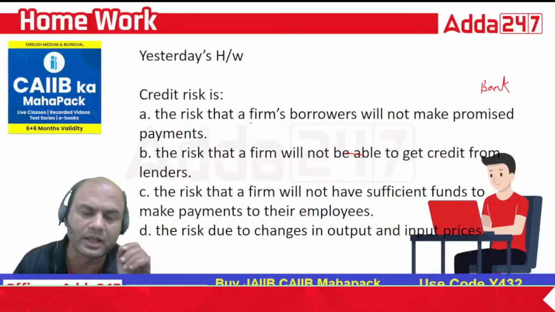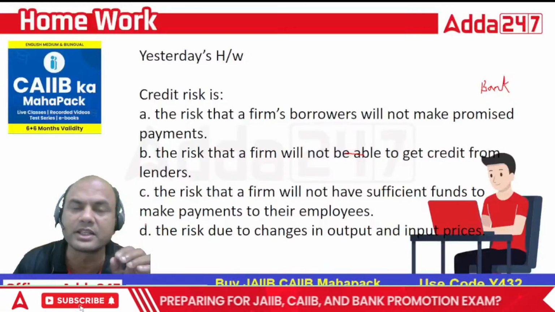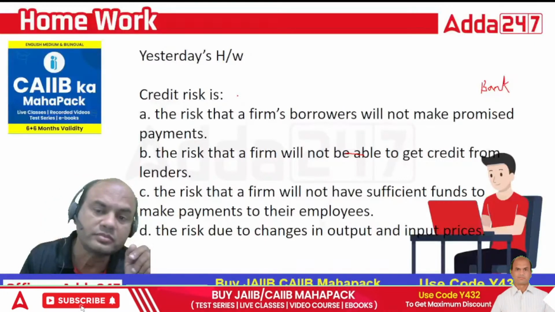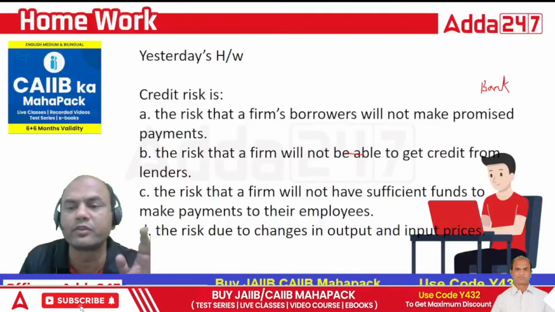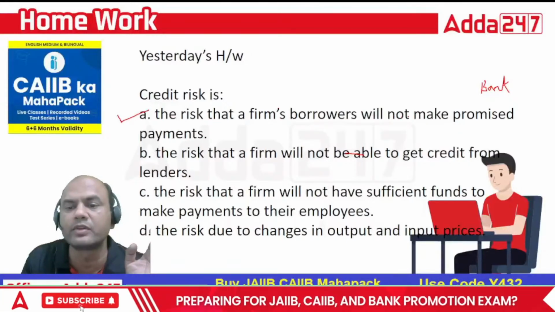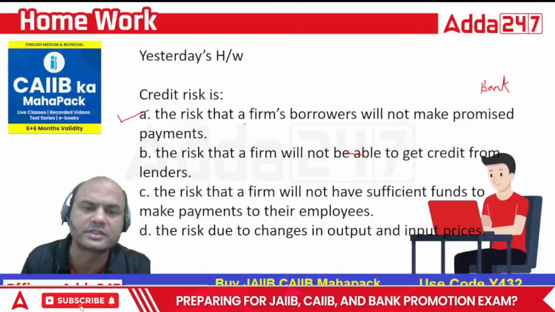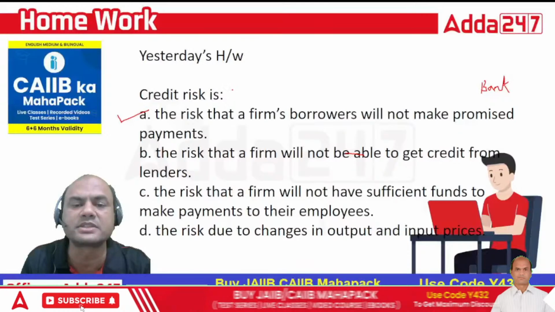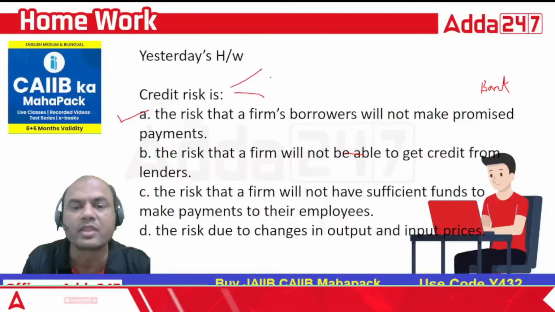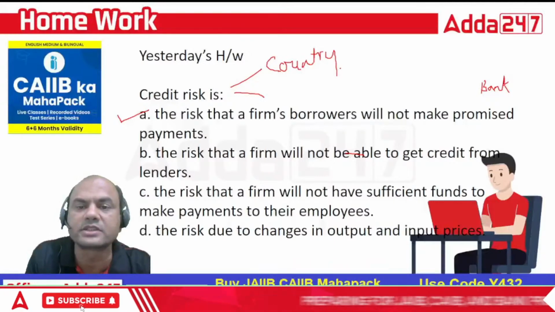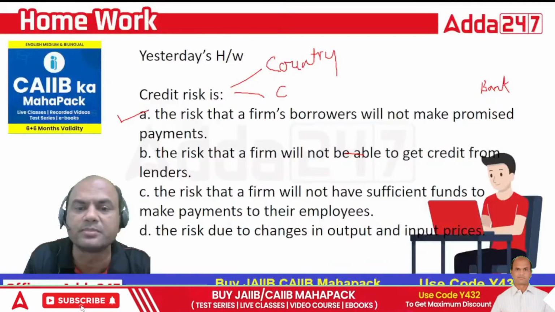Understand one important part. I'll first explain you these parts in a short way and then we'll move on. Okay. So the correct answer is A. The risk that the firm's borrower will not make the promised payment. That's the actual credit risk, because that is known as counterparty risk. Remember, credit risk is always of two parts. One is country risk, and second is counterparty risk.